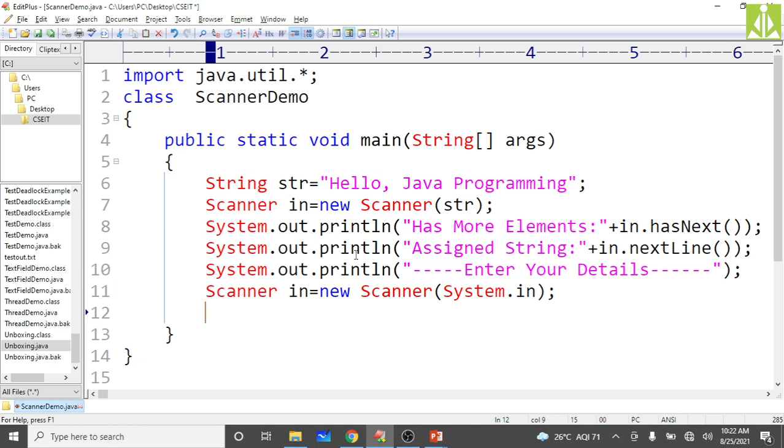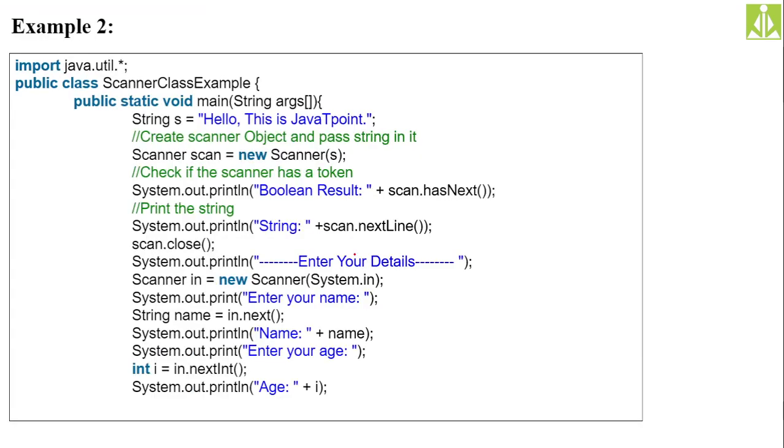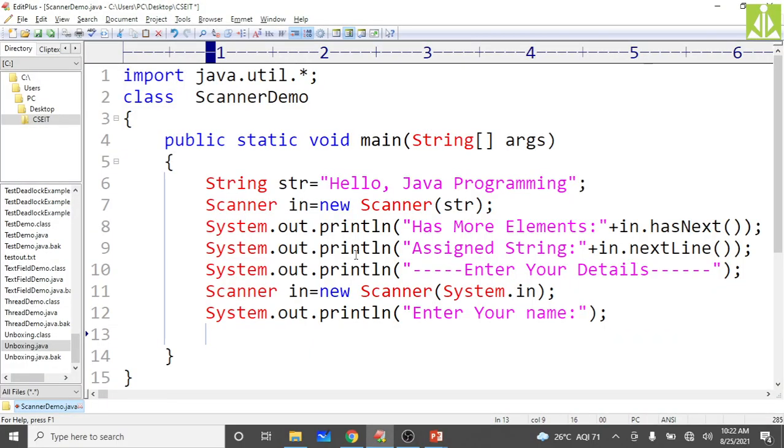So next thing, first we will try to read the name only. System dot out dot println of "Enter your name:", close it like this, and then we read it using name.